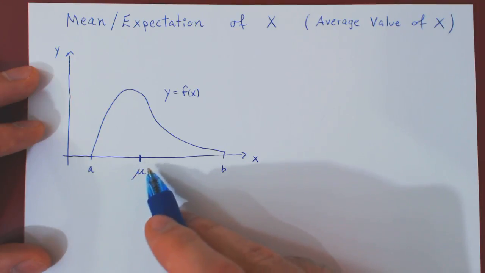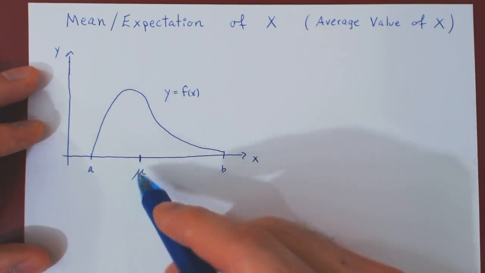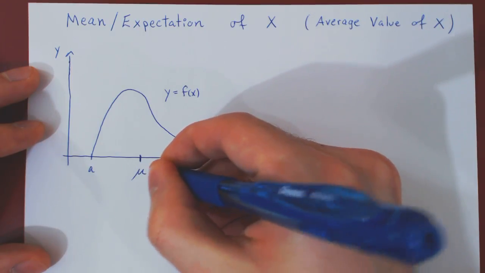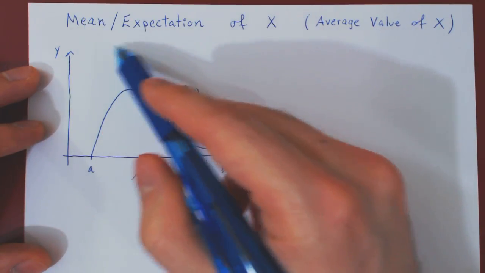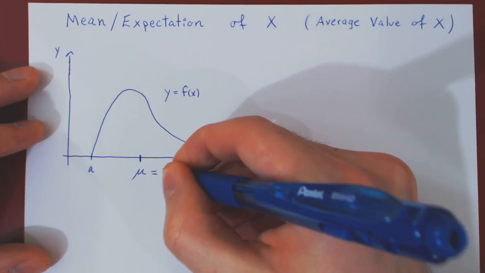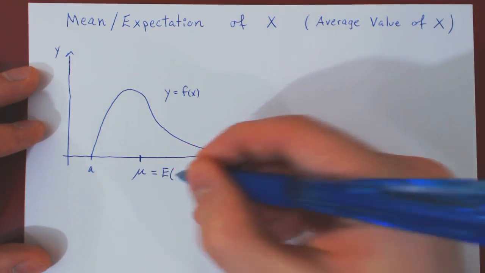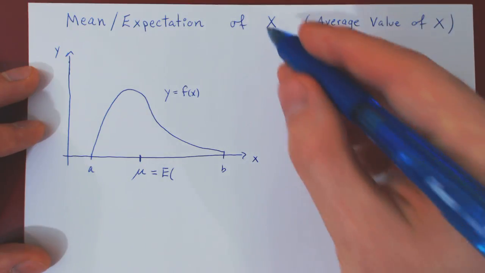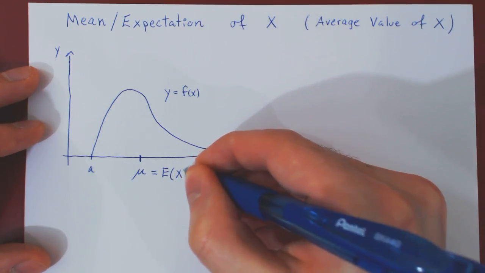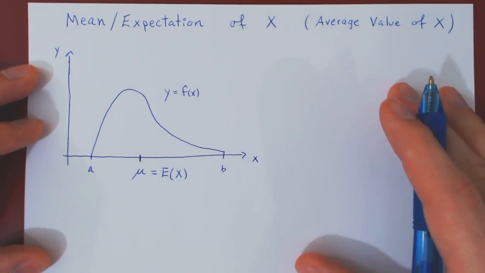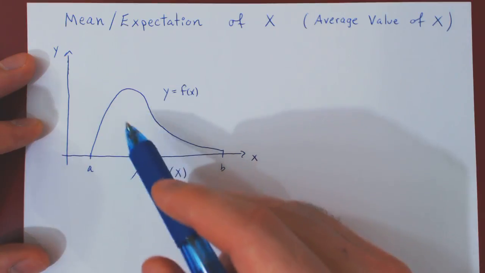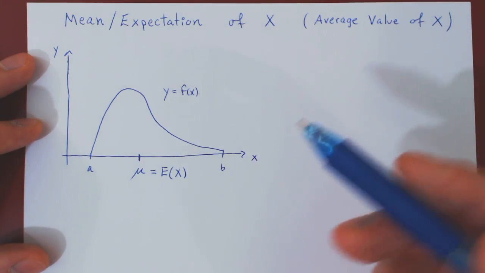This is the Greek letter mu, which is simply an m. M, of course, stands for mean. And we can also write, thinking of mu being the expectation, E of x, uppercase E for expectation, of the random variable x, so uppercase E, bracket of x. The question is, how do we find the center of the distribution of the density function?